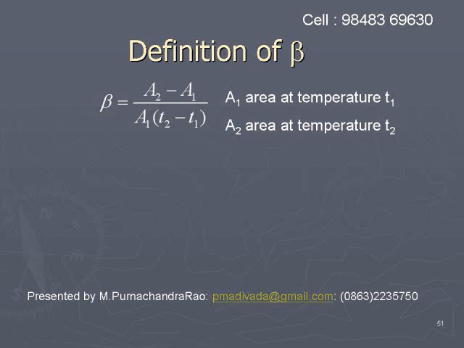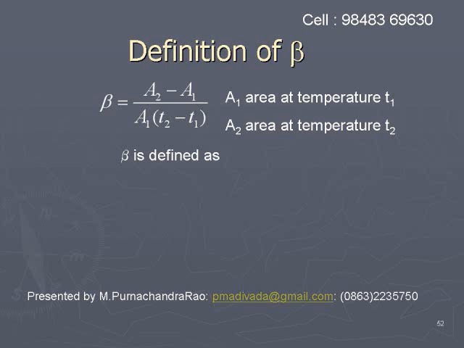If it is heated to the temperature T2, suppose its area becomes A2. Then beta is given by (A2 minus A1) by A1 into (T2 minus T1).